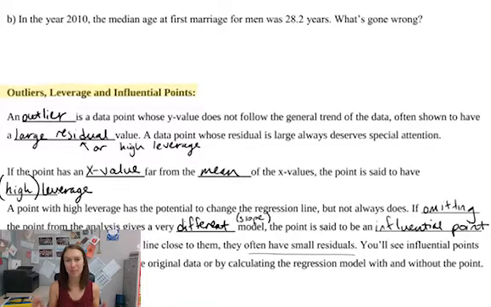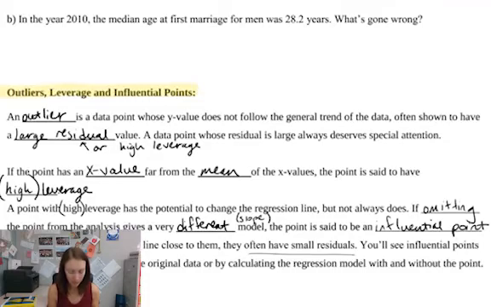I'll show you an example, but pretty much if the point is far from the mean of x, it's going to be on the ends of your data. And if it's not in line with the rest of our data, then it's going to twist that regression line toward it and away from where it should be. That's what we call a high leverage point. A point with high leverage has the potential to change the regression line, but it doesn't always. A point with leverage might not change the regression line. A point with high leverage usually does.